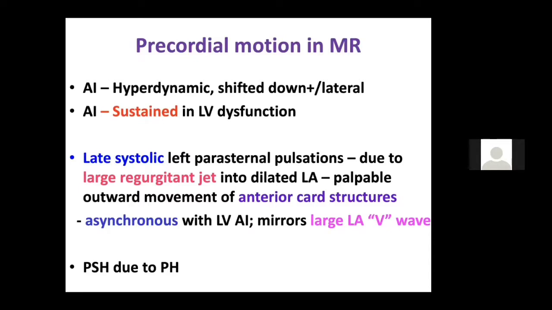But what is the late systolic pulsation? As I already discussed, among the posterior cardiac chambers, there is an outward movement like the LA; it will move outward. So how do you differentiate? It is asynchronous with the LV apex. The parasternal lift is asynchronous, whereas the parasternal heave is usually synchronous with the RV apex. You get a late systolic lift, whereas the parasternal heave is pansystolic. The lift is usually ill sustained, whereas the parasternal heave is well sustained.